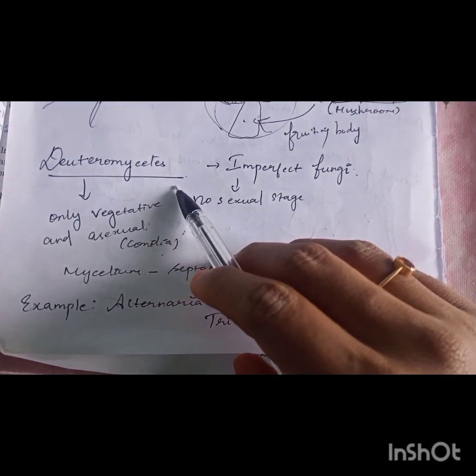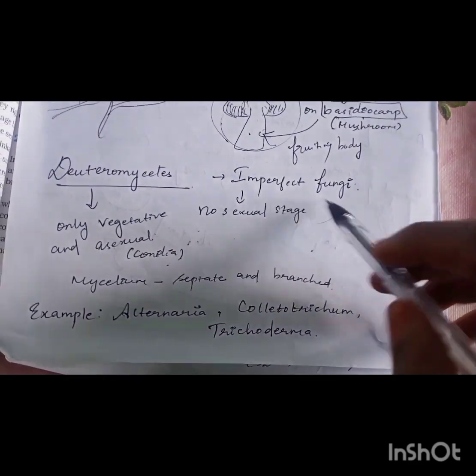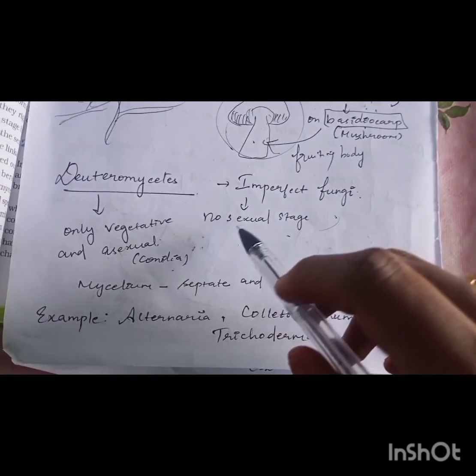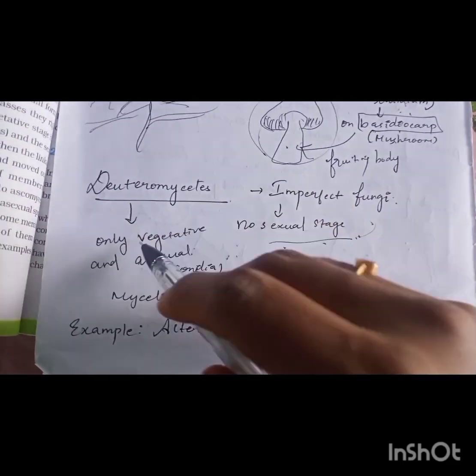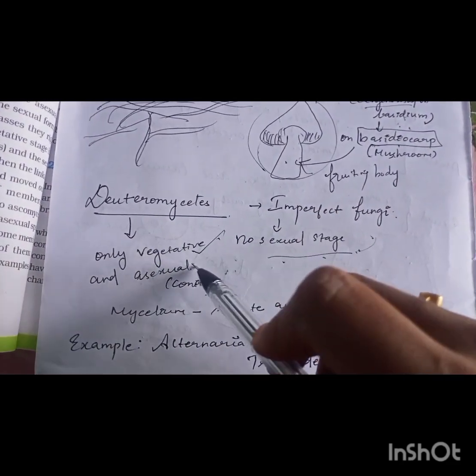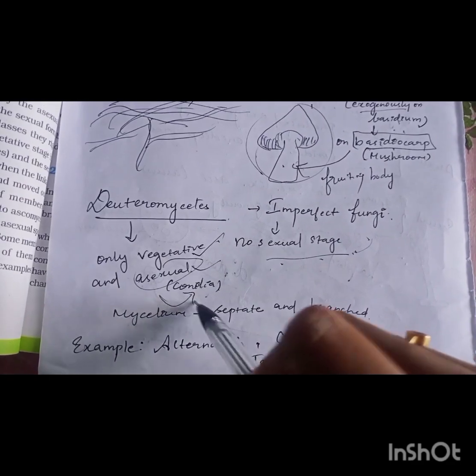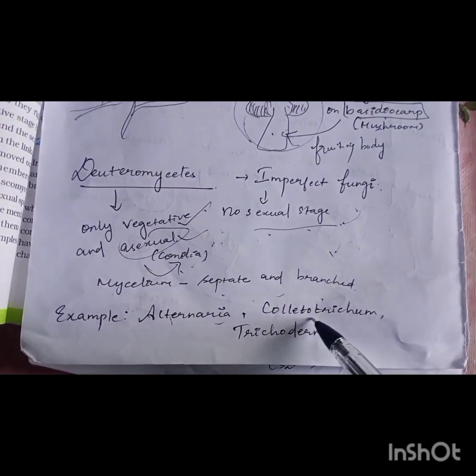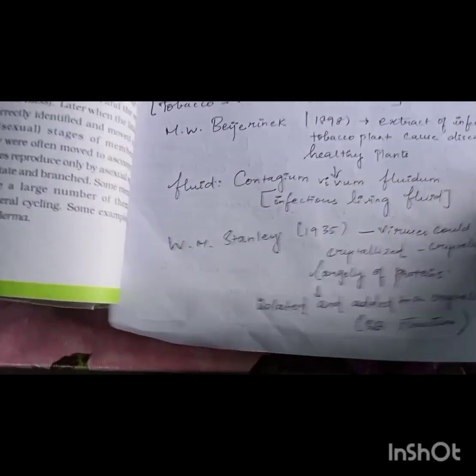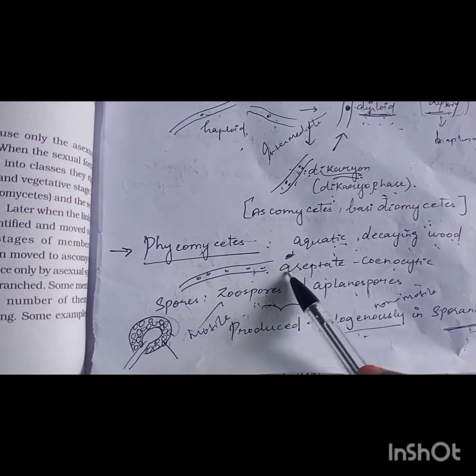So the last class is Deuteromycetes. These are known as imperfect fungi as they do not have any sexual reproductive stage in their life cycle. Here they reproduce only by vegetative and asexual means, and that asexual reproduction takes place by production of conidia. Here also the mycelium is septate and branched. Examples of this kind of fungi are Alternaria, Colletotrichum and Trichoderma. So if you see, only the Phycomycetes have the coenocytic hyphae, and all the remaining have branched and septate hyphae.